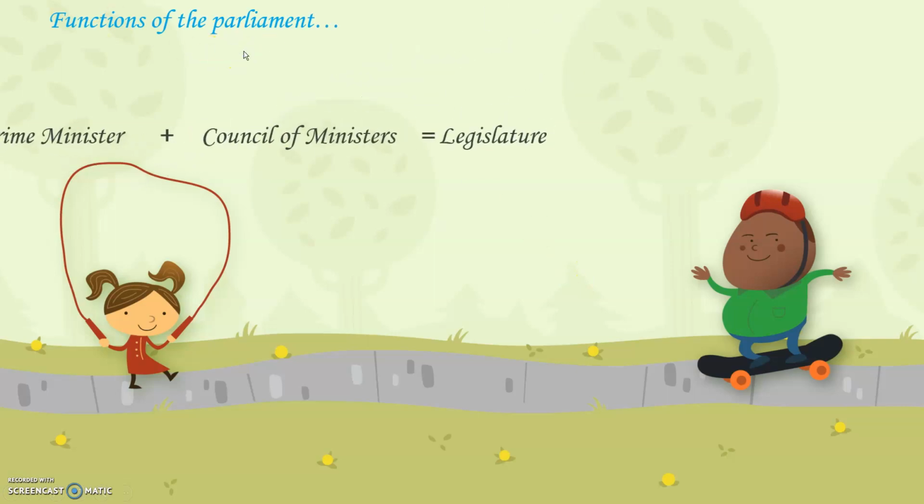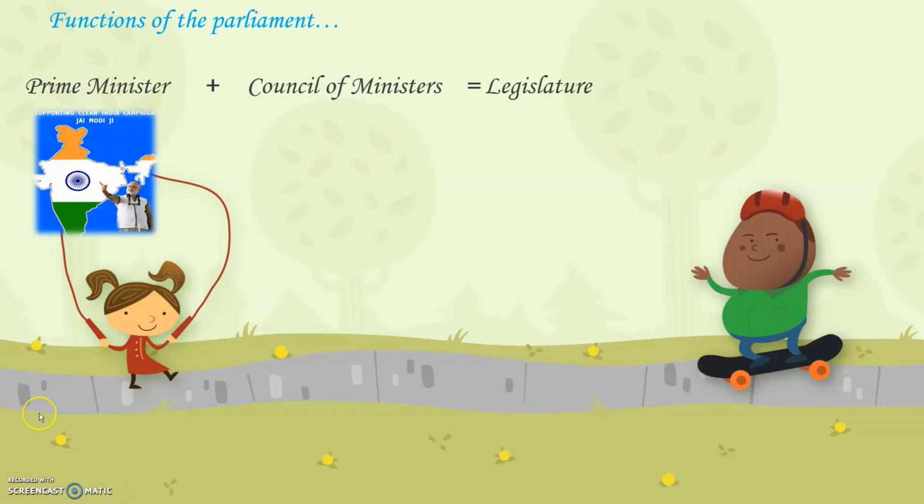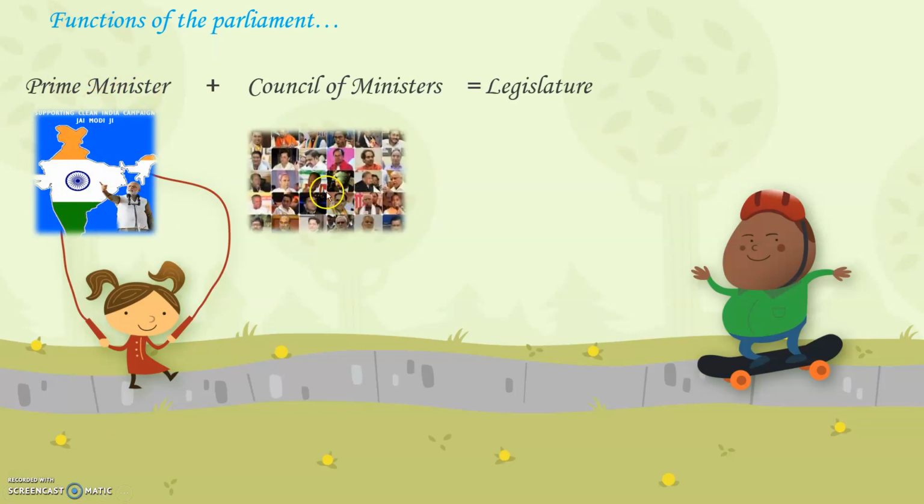Functions of the parliament. Now, the Prime Minister and the Council of Ministers are responsible to the legislature for all their actions and policies. It means that the Council of Ministers has to work with the legislature. Council of Ministers, I told you last time the various ministers we have: Health Minister, Education Minister, Agriculture Minister, Defense Minister. All of them are called the Council of Ministers. So, the Prime Minister along with the Council of Ministers together forms our legislature.